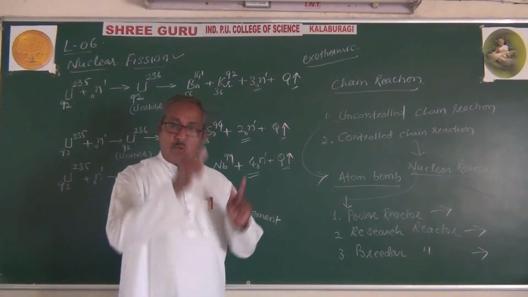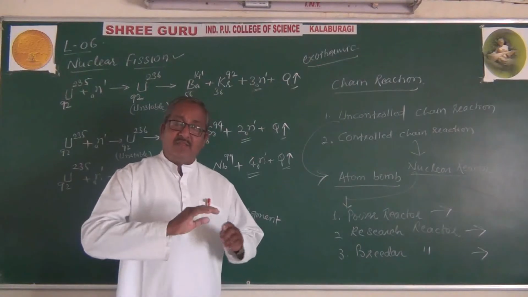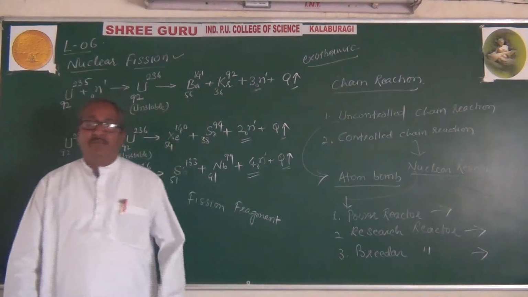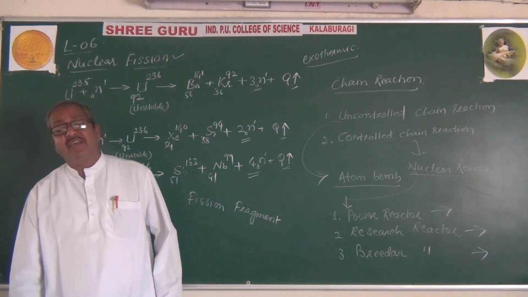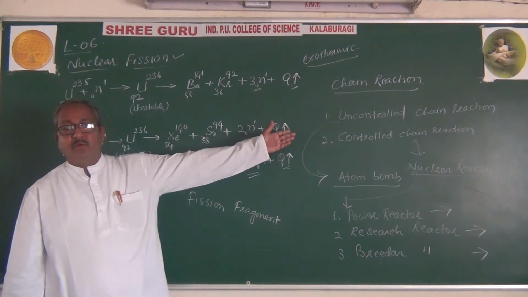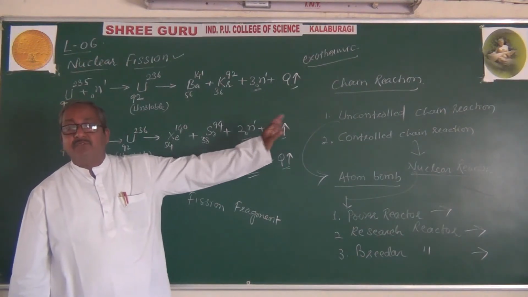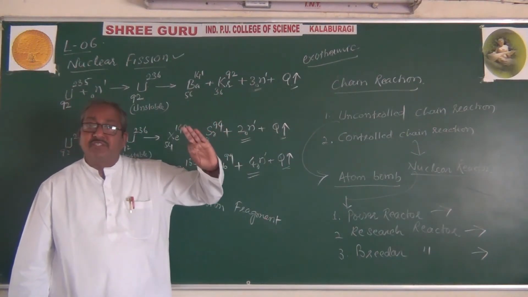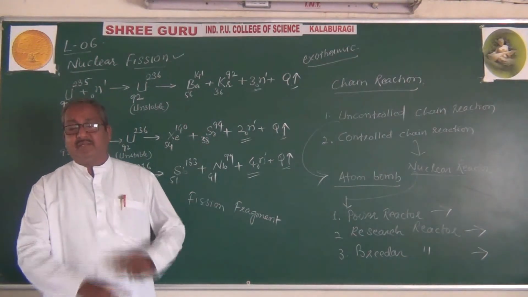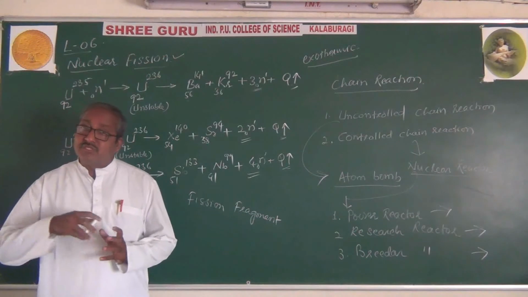Once the reaction starts, it continues, which we call a self-sustained chain reaction. But in the case of a controlled reaction, the number of neutrons released is maintained as a constant. To maintain it constant, there is some procedure.